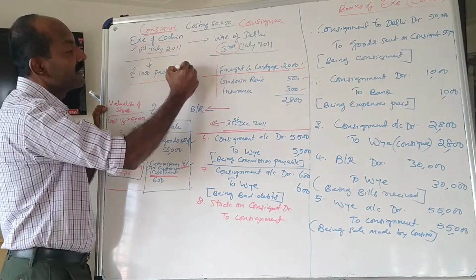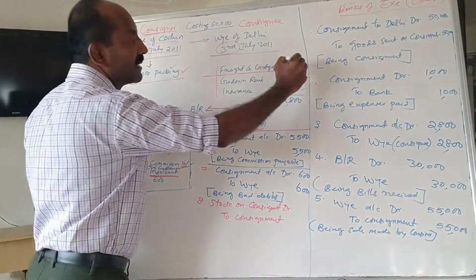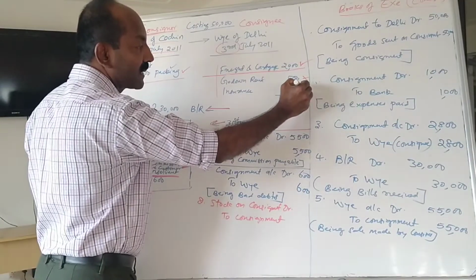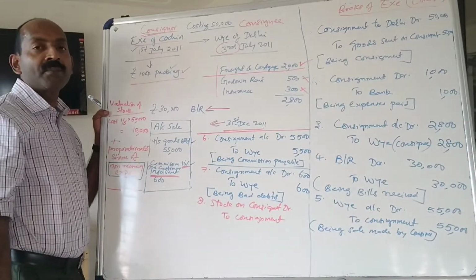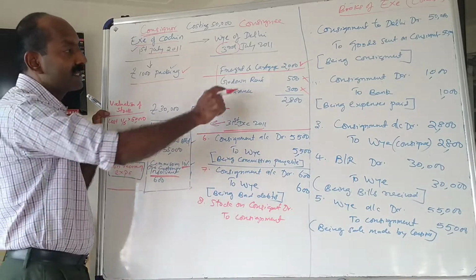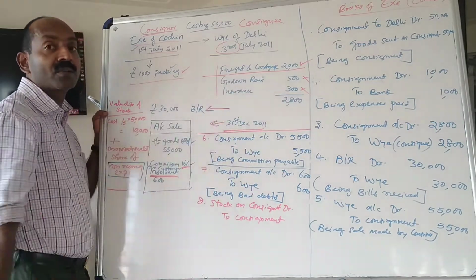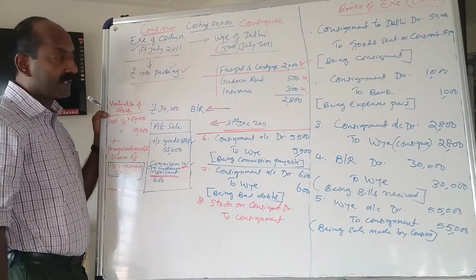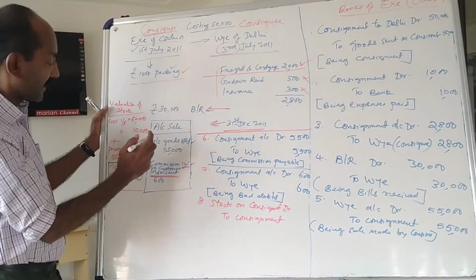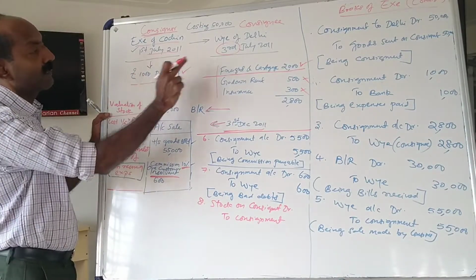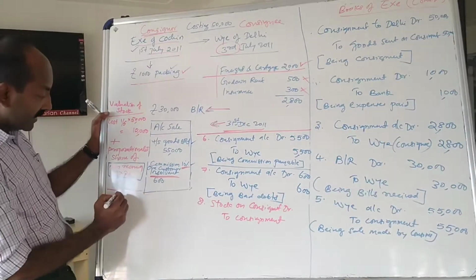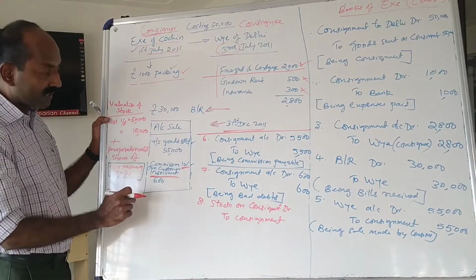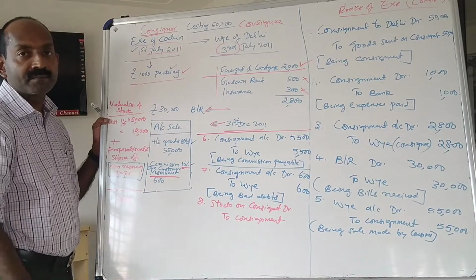This 1000 is a non-recurring expense and this 2000 is a non-recurring expense. This 500 is not a non-recurring expense. Insurance is not a non-recurring expense, because these are incurred after the goods have reached the godown of the consignee. I hope you understood the point on non-recurring expense. So what is the total non-recurring expense? 1000 plus 2000, that is 3000. This 3000 is for the entire goods consigned.